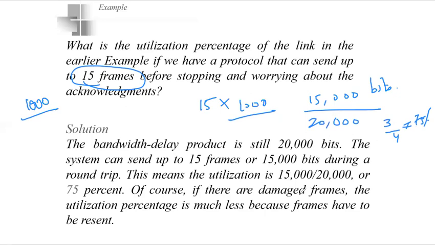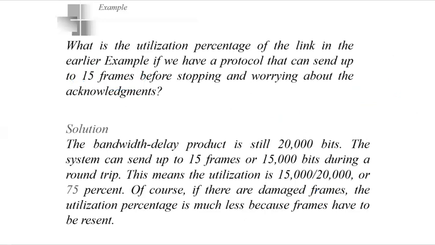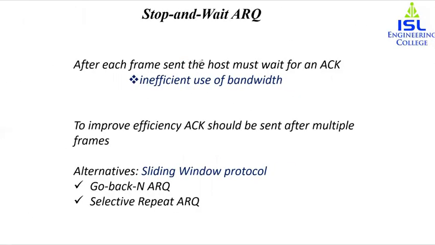But of course, if there are damaged frames or lost frames, the utilization percentage is much less, because frames need to be resent, right? Now, what is the alternative to this stop and wait ARQ? First and foremost, after each frame sent, the host must wait for an acknowledgement. As I said, it is an inefficient use of bandwidth. So to improve the efficiency, acknowledgement should be sent after multiple frames.